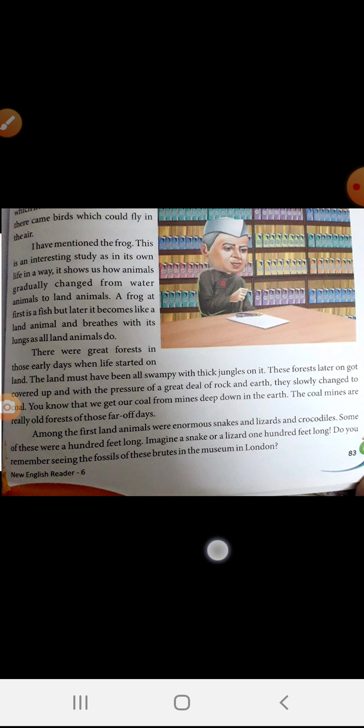Read the chapter Letter from Father, page numbers 82 and 83, till where we read today. The next part we'll take up in the next class.